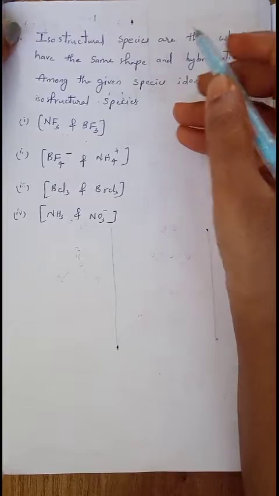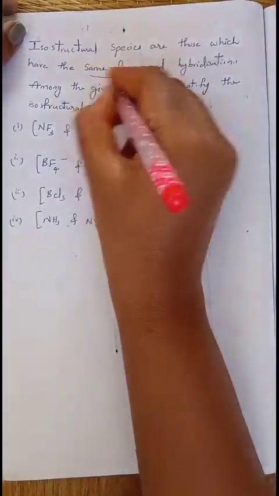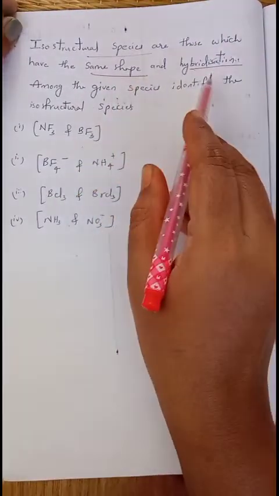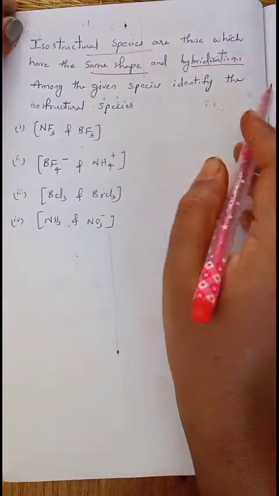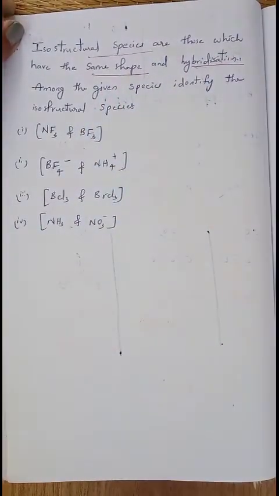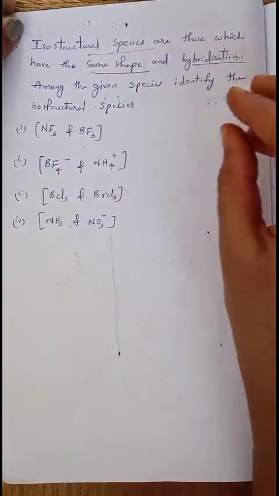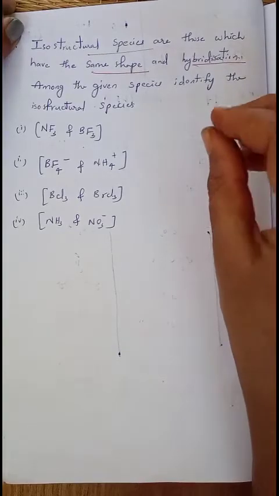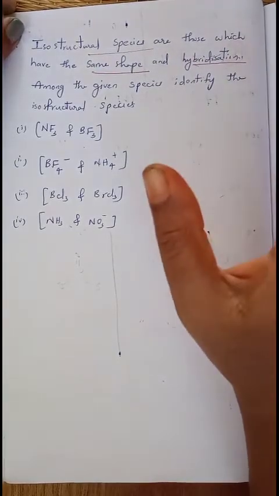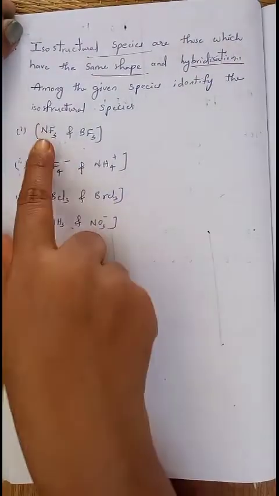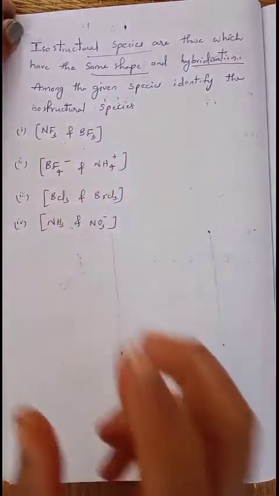So first question: isostructural species are those which have the same shape and same hybridization. Among the given species, identify the isostructural species. If you want to identify which are isostructural in nature, first you want to find out the hybridization or shape. Whatever has the same hybridization and same shape is said to be isostructural. For that, first find the hybridization of the two compounds given in each option.